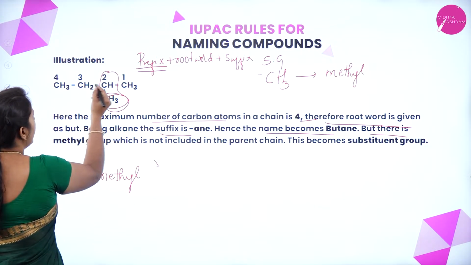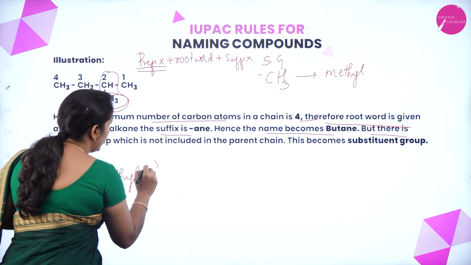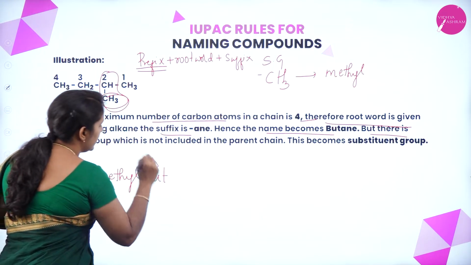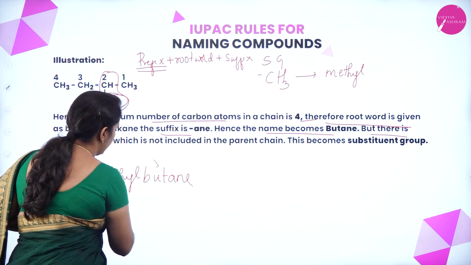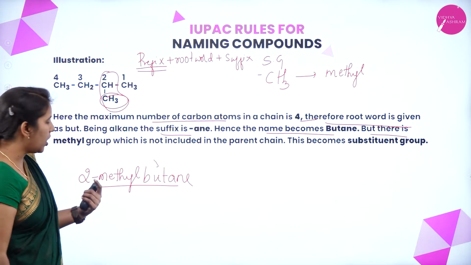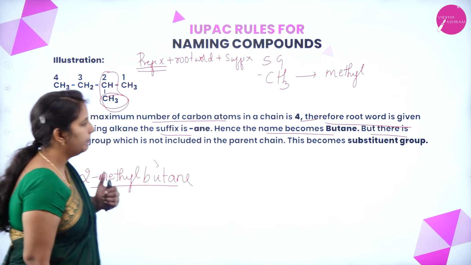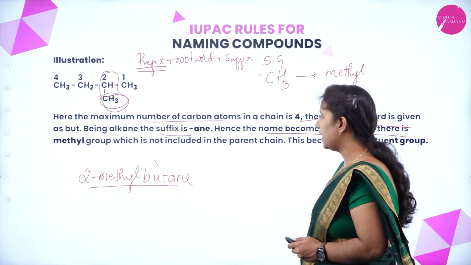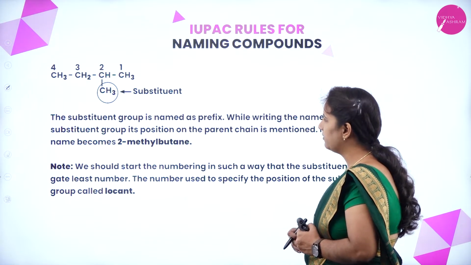2-methyl. How many carbon atoms? 4. So what is the root word now? See, all the carbon atoms have a single bond, so it should end with -ane. So the name of this compound is 2-methyl butane. It is named as what? 2-methyl butane. The same thing which I have explained here.